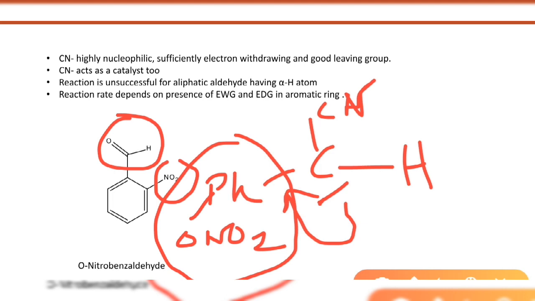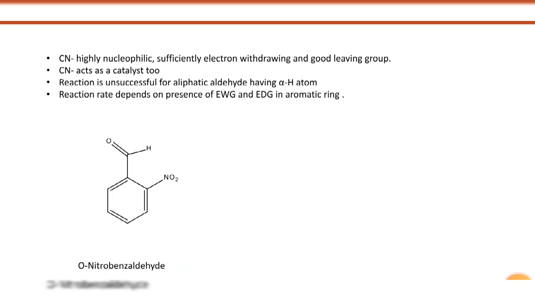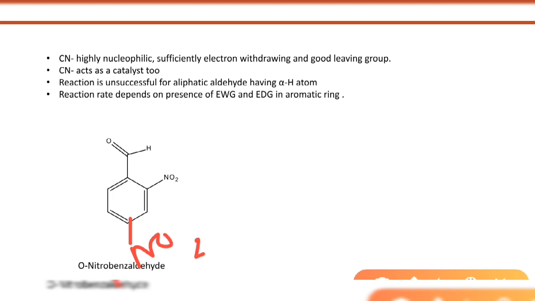So for this molecule, its nucleophilicity is high, so it will go to benzoin condensation at a higher rate. But if that nitro group is present in the para position rather than ortho, then what will happen?